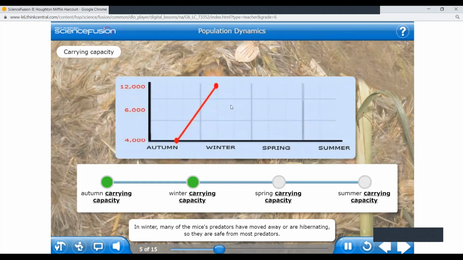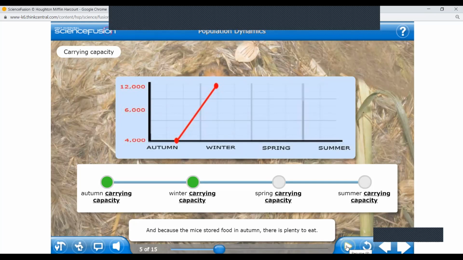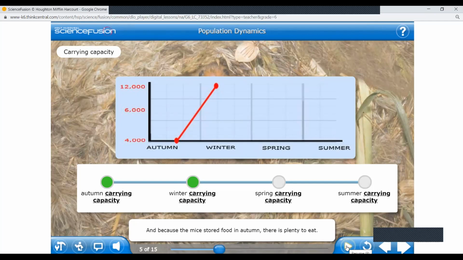In winter, many of the mice's predators have moved away or are hibernating, so they are safe from most predators. And because it's winter, they cannot bear that cold. They don't have that, to maintain their internal condition. Remember the word homeostasis last year? Balance cycle, I told in the class.